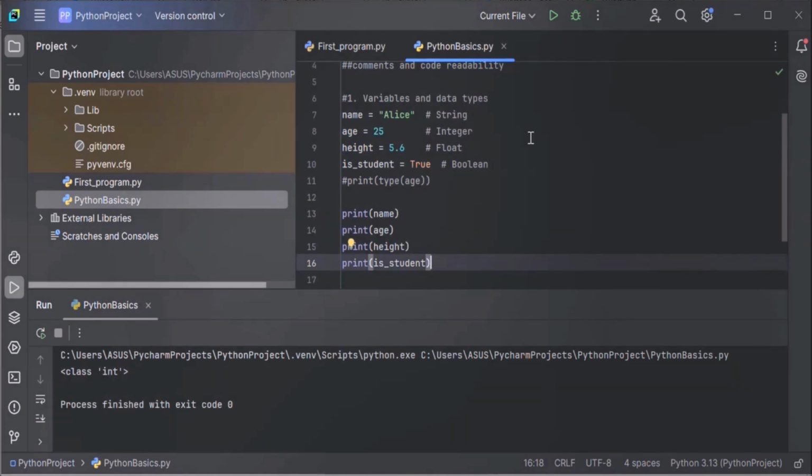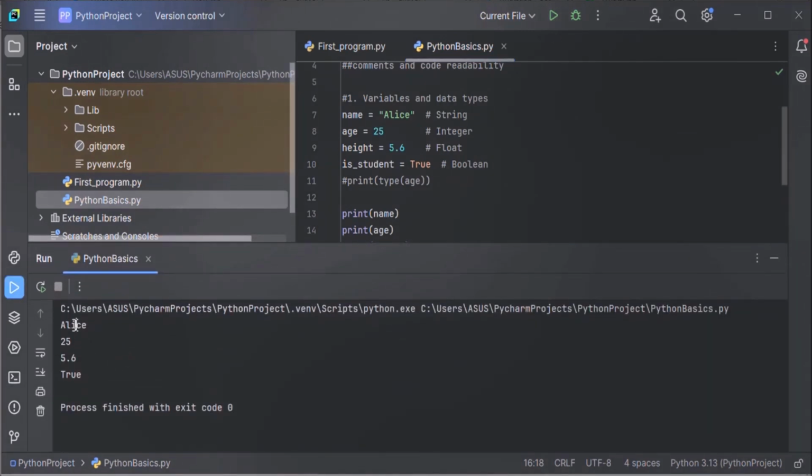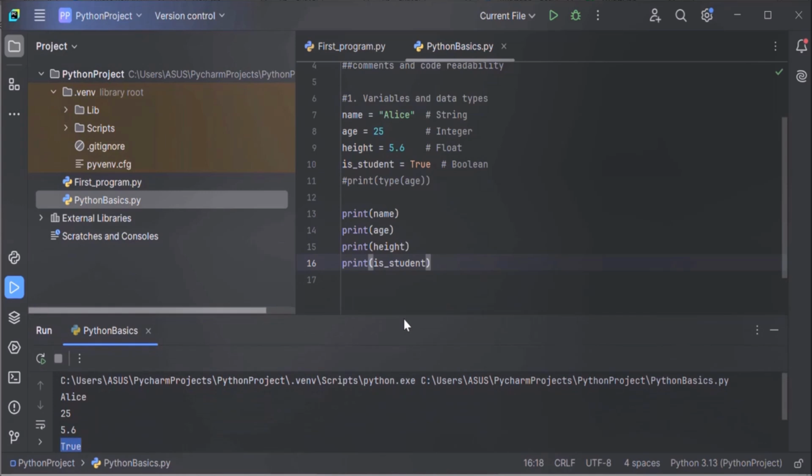Let's execute it. How to execute it? You have to use this run option, or you can also use the shortcut Shift plus F10. See, you can see the output here. Alice is stored in the name variable, 25 is stored in the age variable, height 5.6, and is_student is True. So this is how we print or display anything in Python by using the print method.